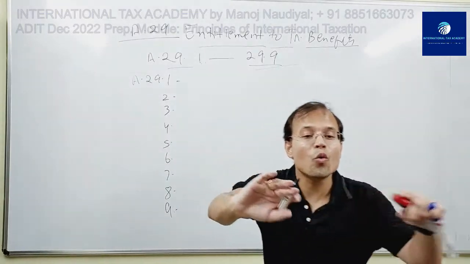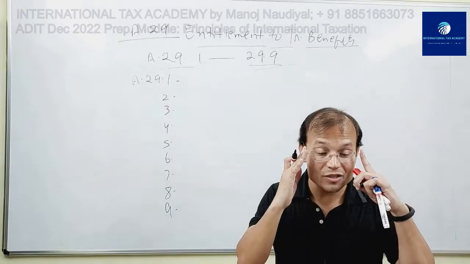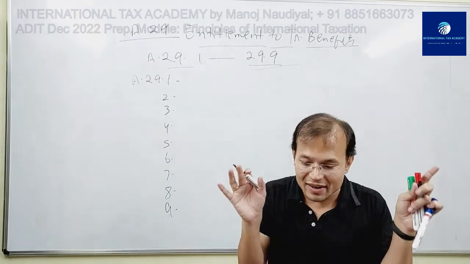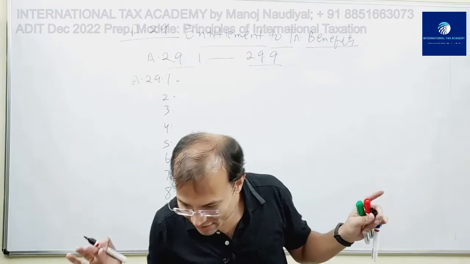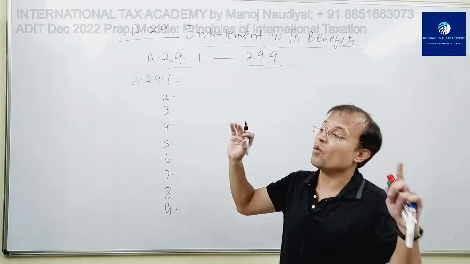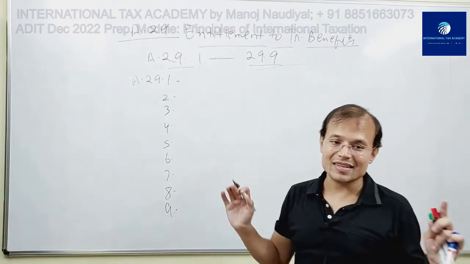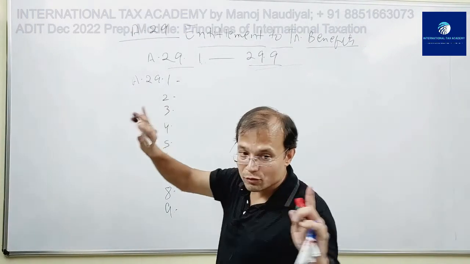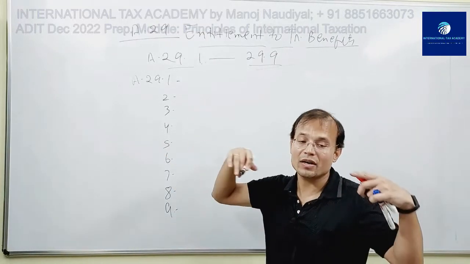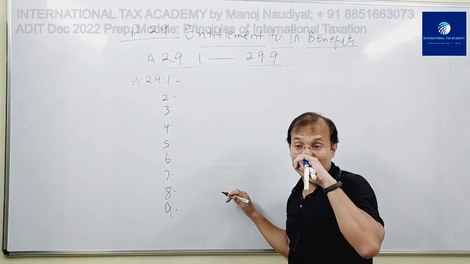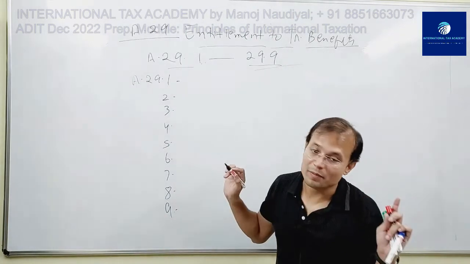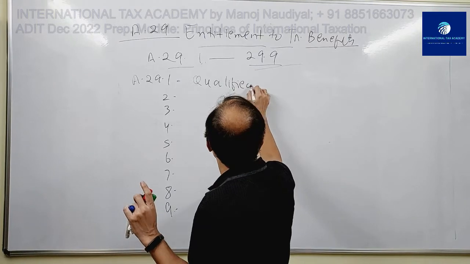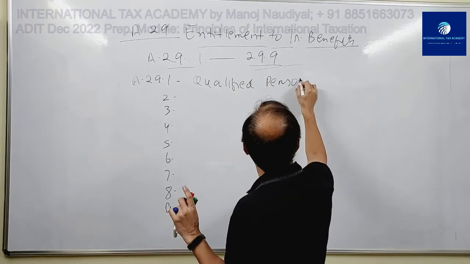29(1) says who is entitled to treaty benefits, and that who is a qualified person. Fine. 29(1) says that a qualified person is entitled to treaty benefits. So 29(1) mentions that qualified person. For your entitlement to treaty benefits, you need to be a qualified person. So this mentions the term qualified person, 29(1).